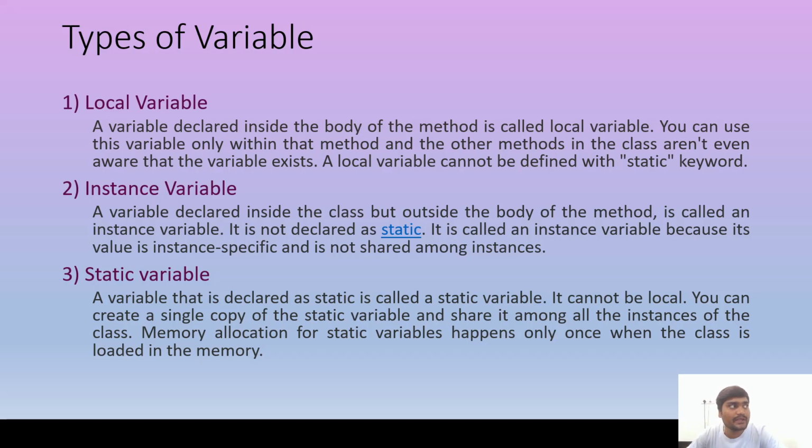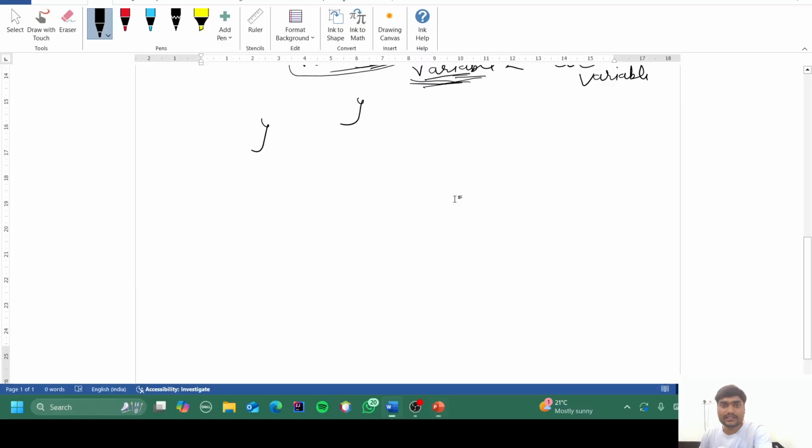That means it has to be declared, and its scope is only within that method. The other methods in the class aren't even aware that the variable exists. And a local variable cannot be defined with the static keyword. Okay, now coming to the second type of variable.